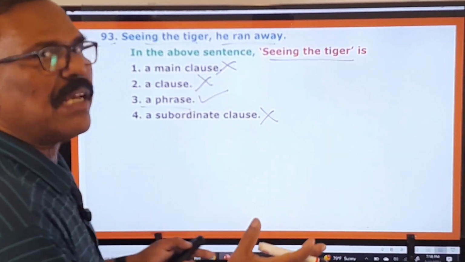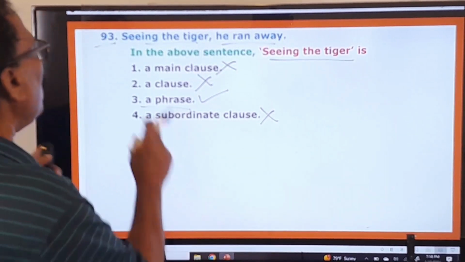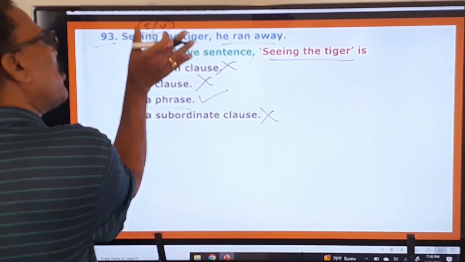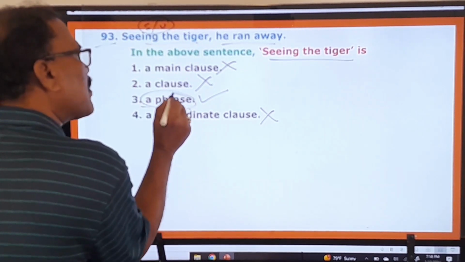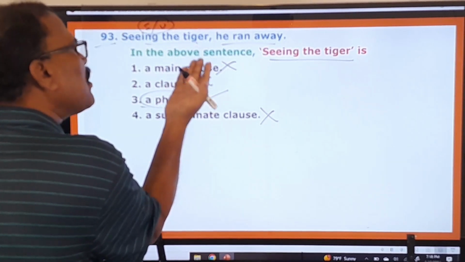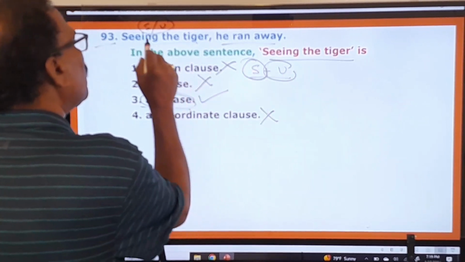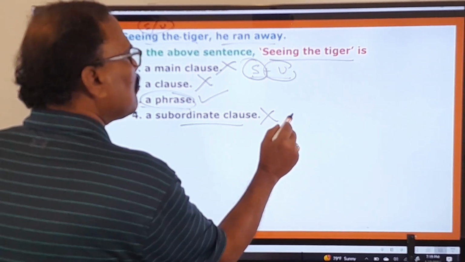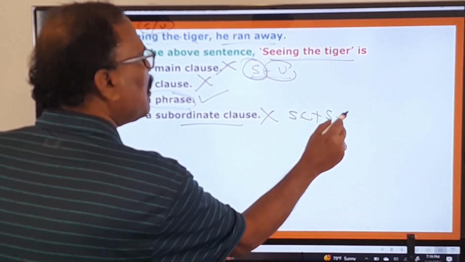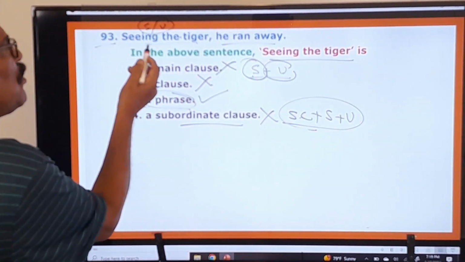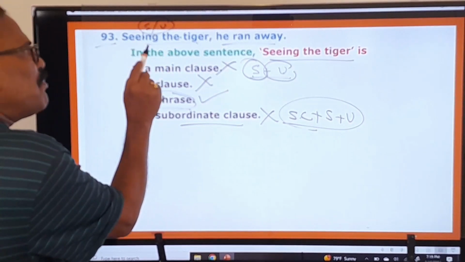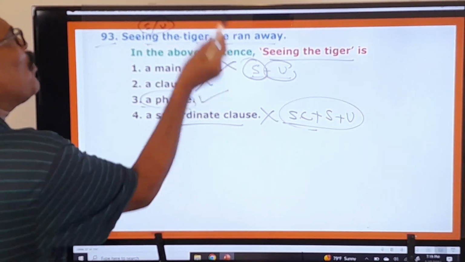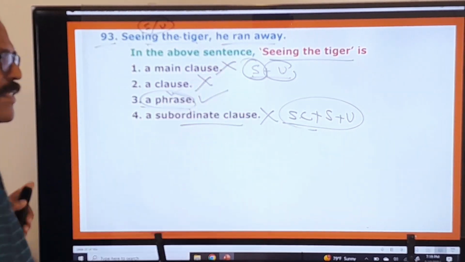A phrase is a group of words. So 'seeing the tiger' has neither a subject nor a verb. Therefore, it is only a group of words, and a group of words is always called a phrase. So it is not a main clause. Clause means there must be a subject and verb, but there is no subject and verb. Here also clause means subject and verb. A subordinate clause means a subordinating conjunction must be there, plus subject plus verb. In that you don't find any subordinating conjunction, any subject, any verb. You just find three words here. They are a group of words, and a group of words is always called a phrase.